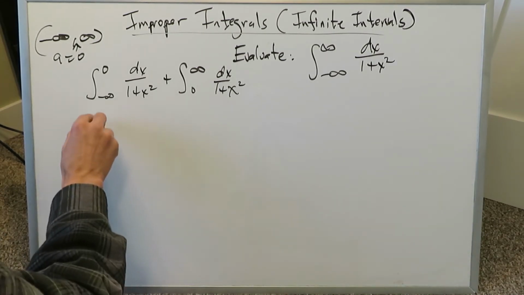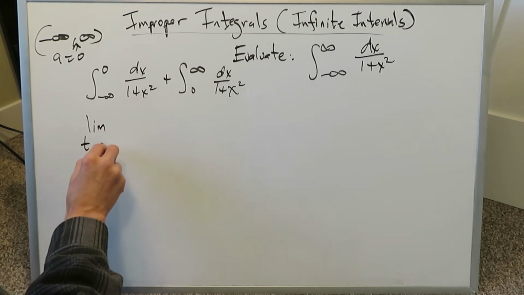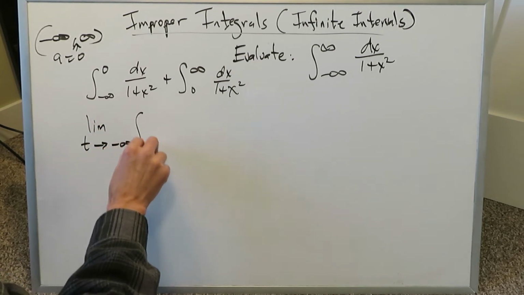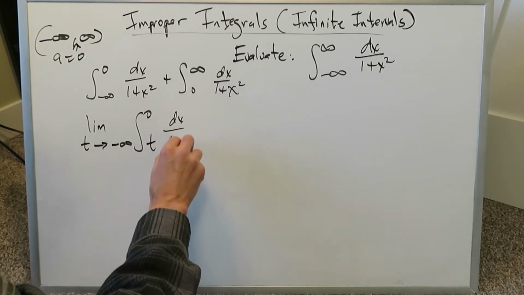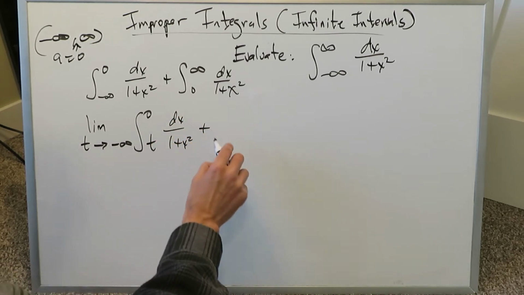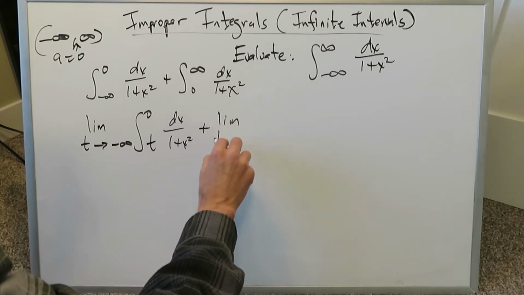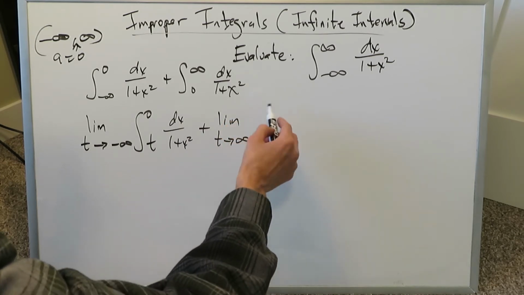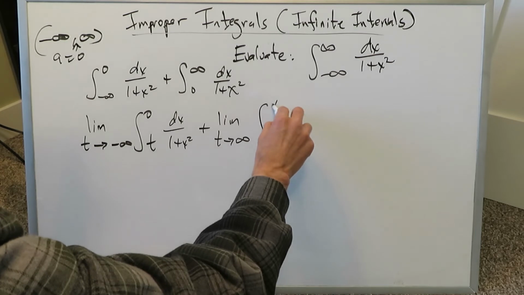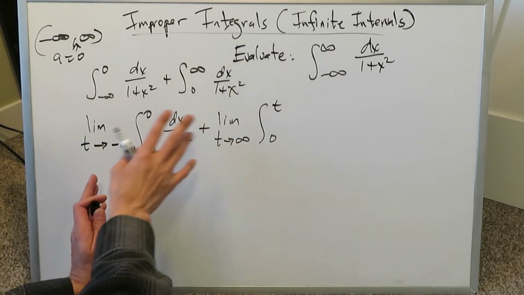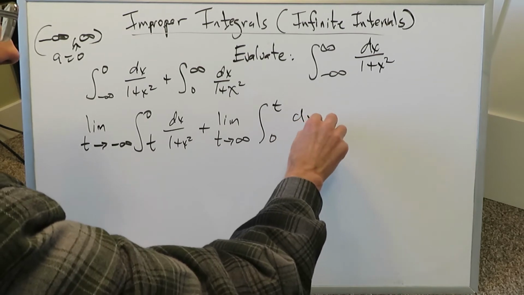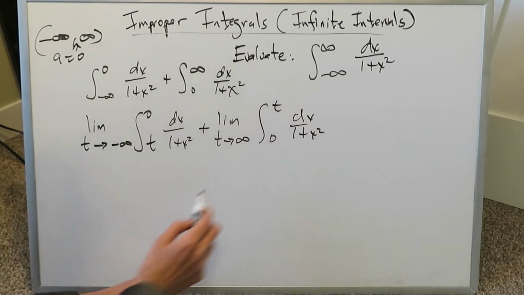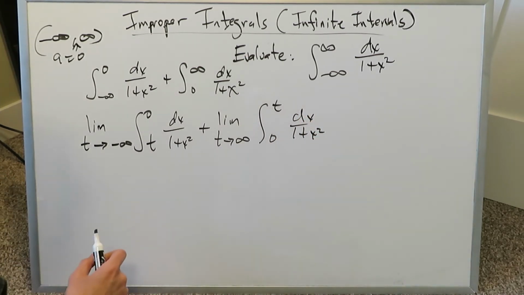We have to think of this in terms of limits. Limit as t approaches minus infinity. Now I'm doing this exactly as the rule stated. Dx over 1 plus x squared plus limit as t approaches positive infinity, right? We have 0 and t, right? I'm substituting these infinite interval values with the letter t. Dx over 1 plus x squared.